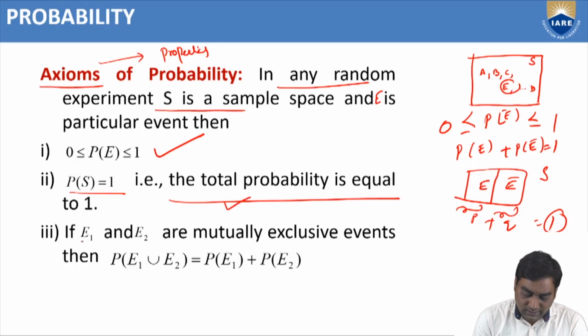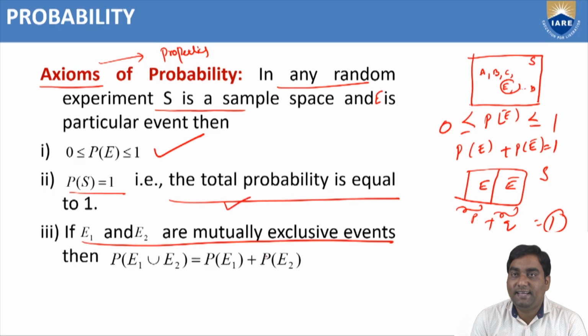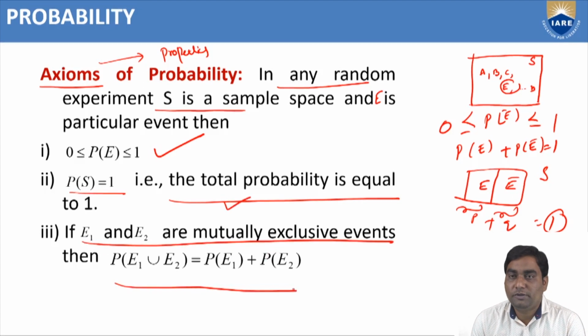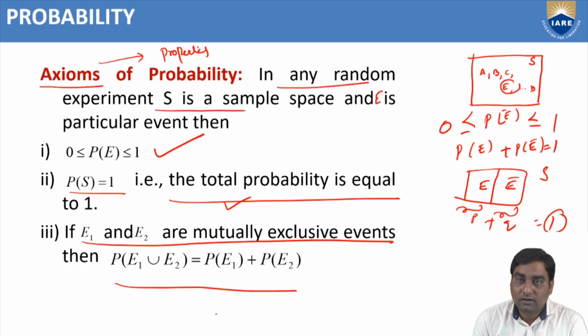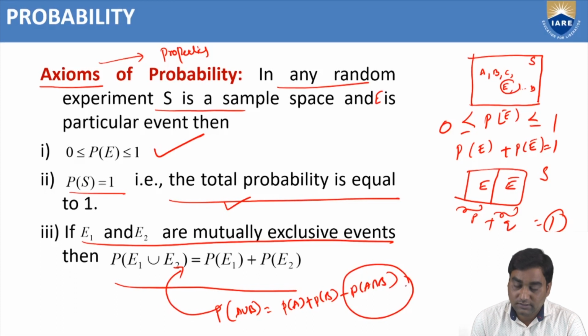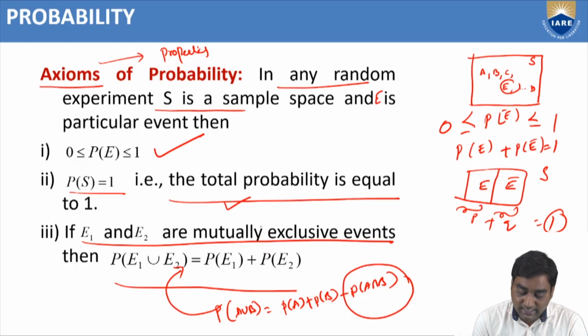And the third condition: if E1 and E2 are mutually exclusive events, then P of E1 union E2 equal to P of E1 plus P of E2. Because in intermediate level, we discussed the formula P of A union B equals P of A plus P of B minus P of A intersection B. Compared to this formula, this term is not there, because A and B are mutually exclusive.